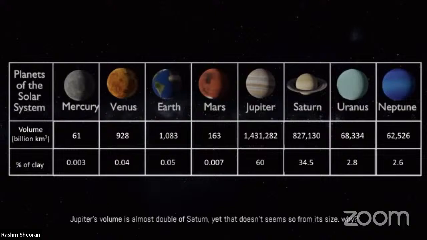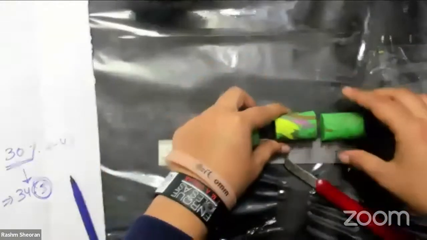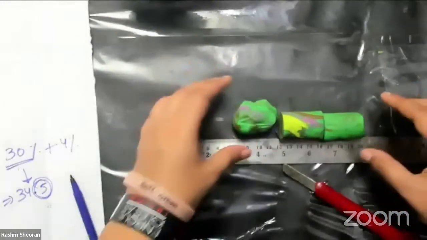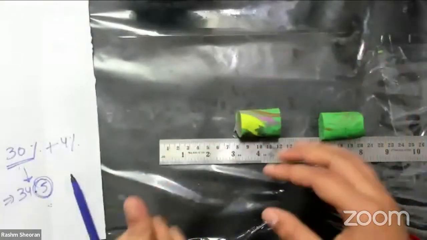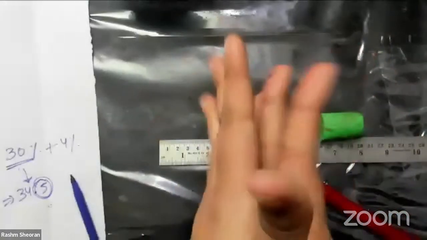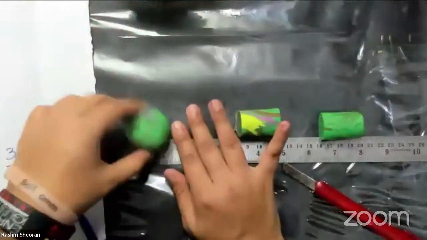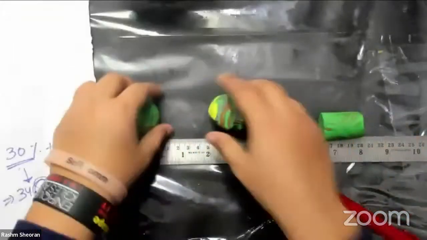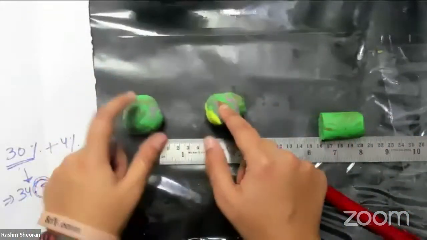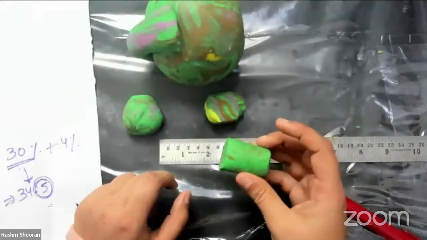Because we have only taken, if you look over here, it is 2.8 and 2.6. I have taken two parts like this, 2 centimeter, 2 parts. I will make Uranus and Neptune out of them, but they have more percentages to them. So I will just make small balls and keep them aside. So these are 2 planets, Uranus, Neptune, incomplete. Saturn also incomplete. I have this much clay which is remaining.